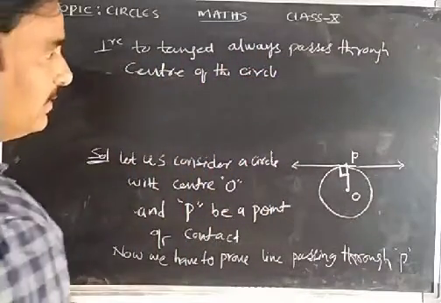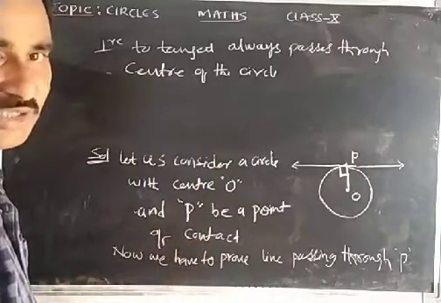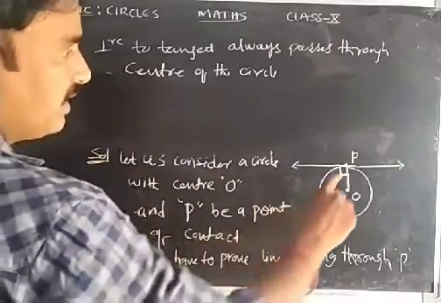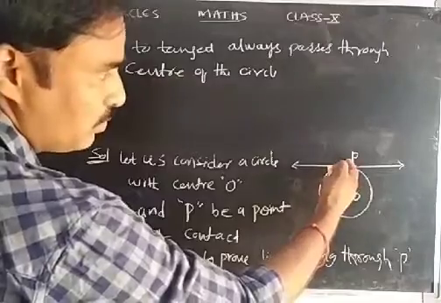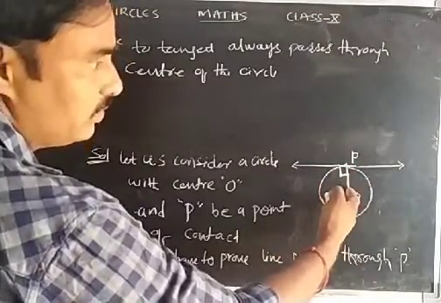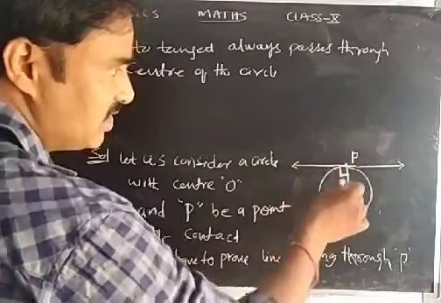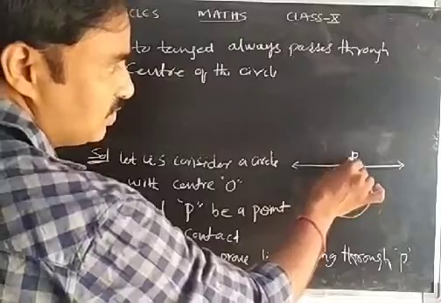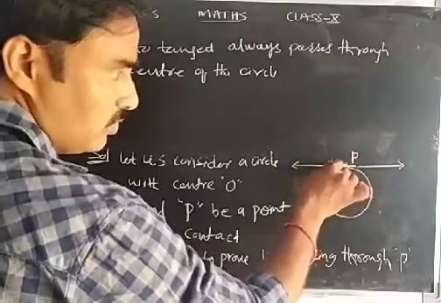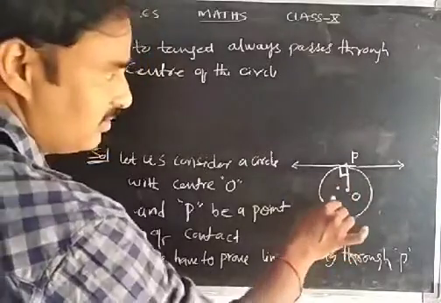of the circle. To prove this I am using the contradiction method. In the contradiction method, we assume that the line passing through P and perpendicular to the tangent passes through some other point, not the center.